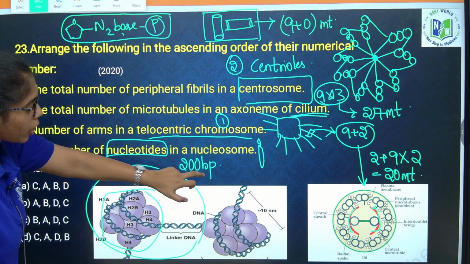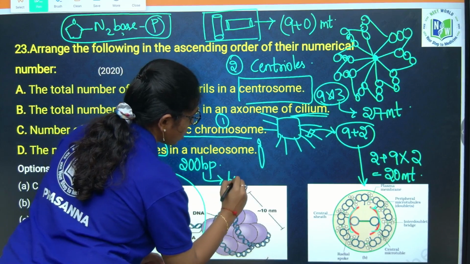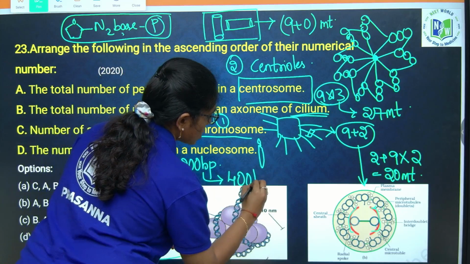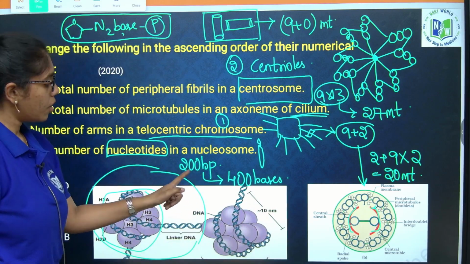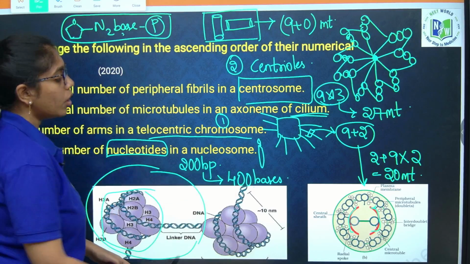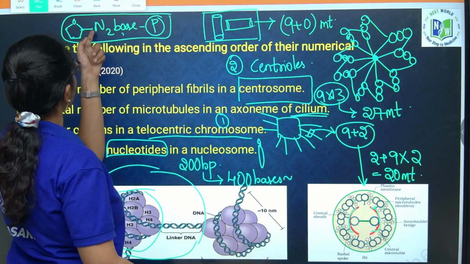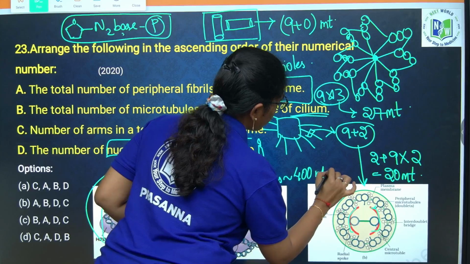If there are 200 base pairs, how many bases do we have from this? 400 bases. The number of nitrogen bases is equal to the number of nucleotides, that is 400 nucleotides.